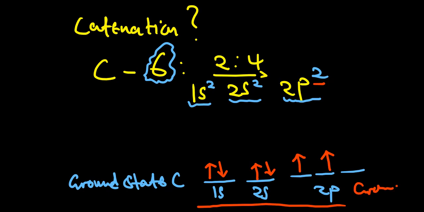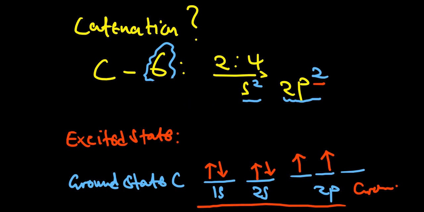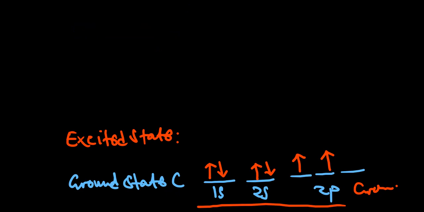So what happens when this carbon is excited? I'm going to write excited state of carbon here. When carbon is excited, there will be a movement of some of these electrons. The 1s will be intact and will still have its electrons.